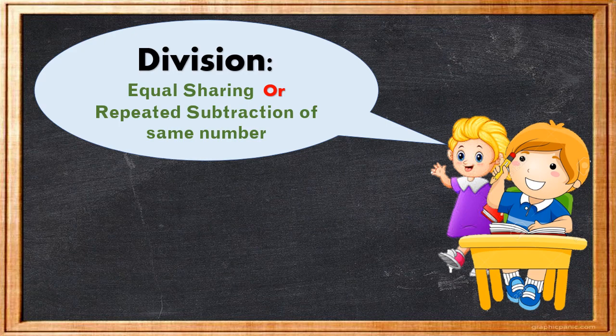We can say when things are equally divided into groups or among persons, or when we subtract the same number again and again, then it leads us to division. Yes children. For example, this is the division sign. This sign is the division sign.